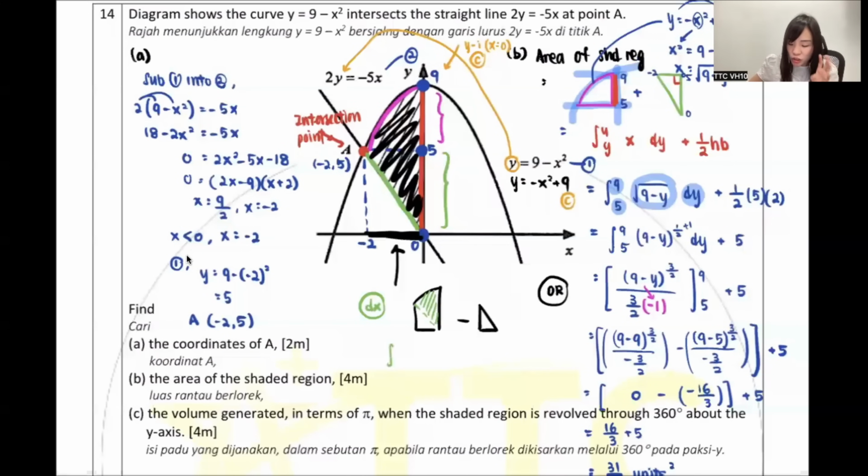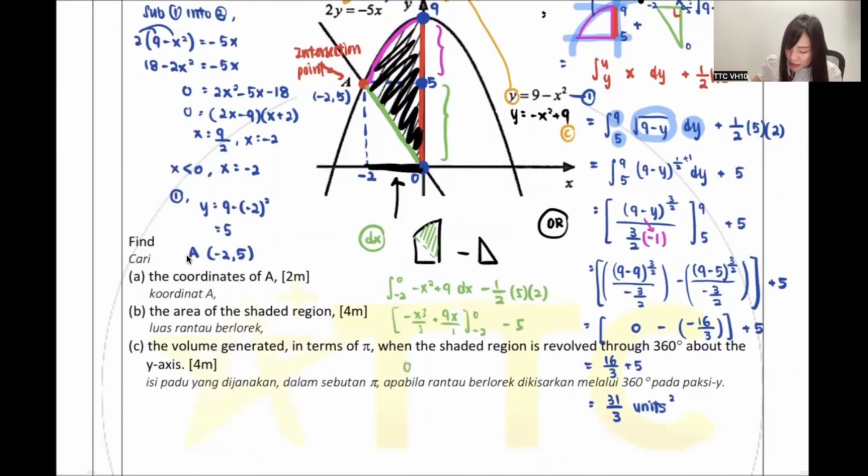I do fast. If I'm using dx, from 0 to negative 2, the curve in between will be negative x squared plus 9 dx, minus 1 over 2. The height will be 5. The base is still 2. So if I integrate it, power plus 1 divide, sub the 0, sub the negative 2. This one is a 5. This one, if I sub inside, will be 0. I repeat, no need to write, okay? I just try to show you. I get negative 2 cubed over 3 plus 9 bracket negative 2.